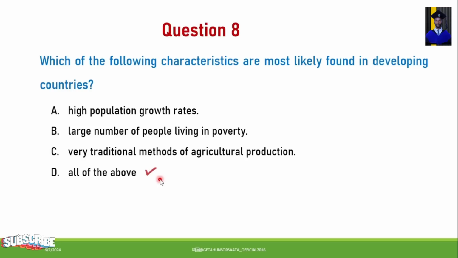So the correct answer for this question is all of the above. These are all characteristics most likely found in developing countries, or they all characterize the economic growth of developing countries.